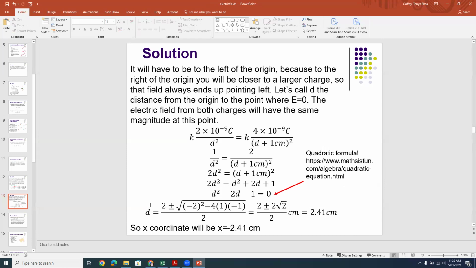Using the quadratic formula, you can see here that d is going to be equal to (2 plus or minus 2 root 2) over 2. Remember that our units here are centimeters, and so that gives us 2.41 centimeters. That gives us our x coordinate. This is the distance from the origin, and remember, we said it was to the left. So 2.41 centimeters to the left of the origin is at an x coordinate of minus 2.41 centimeters. x is equal to minus 2.41 centimeters. So that's where we've got it.